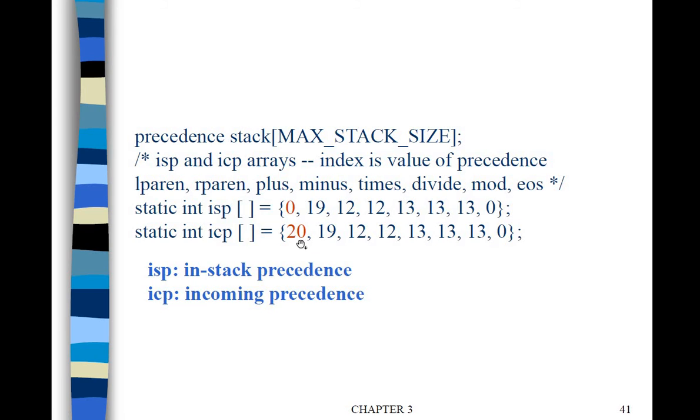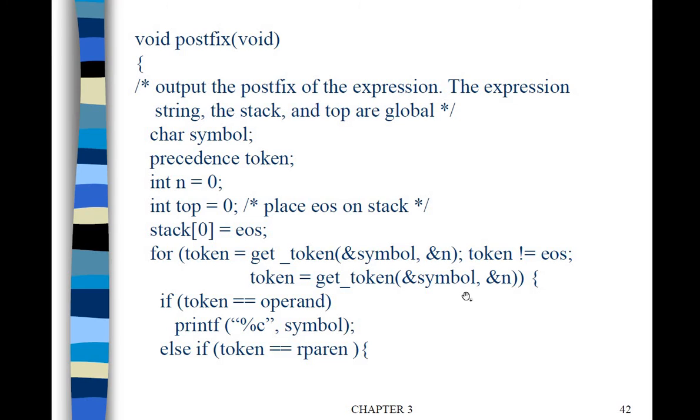For incoming priority, the left parenthesis, the open parenthesis, will have the highest priority. Then all the other operators will have their priority. Operand will have 0 priority here. Now for converting infix to postfix, we need variables like symbol, token and so on, and n will help us keep track from 0 to the total length of the string. Here the top pointer will be 0 initially, and at the bottom of the stack we will store the end of string.